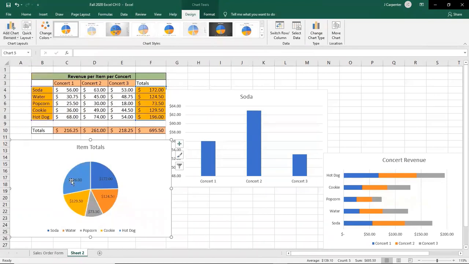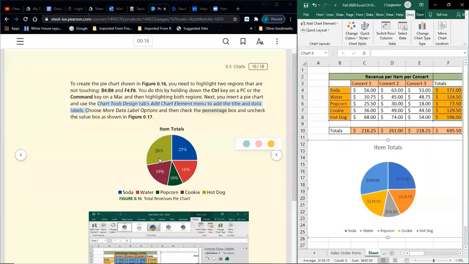But uh-oh, those are the specific dollar amounts. Look at the textbook. It wants them labeled as percentages. You know why we do pie charts? To think of things as percentages, not to see the actual amounts, but to think of them as a relationship to everything else. This is the biggest slice of the pie, so that did the best. I can even see it as a percentage. It's 28% of our gross income, if you will. Popcorn, visually smallest, 10%, definitely smallest.